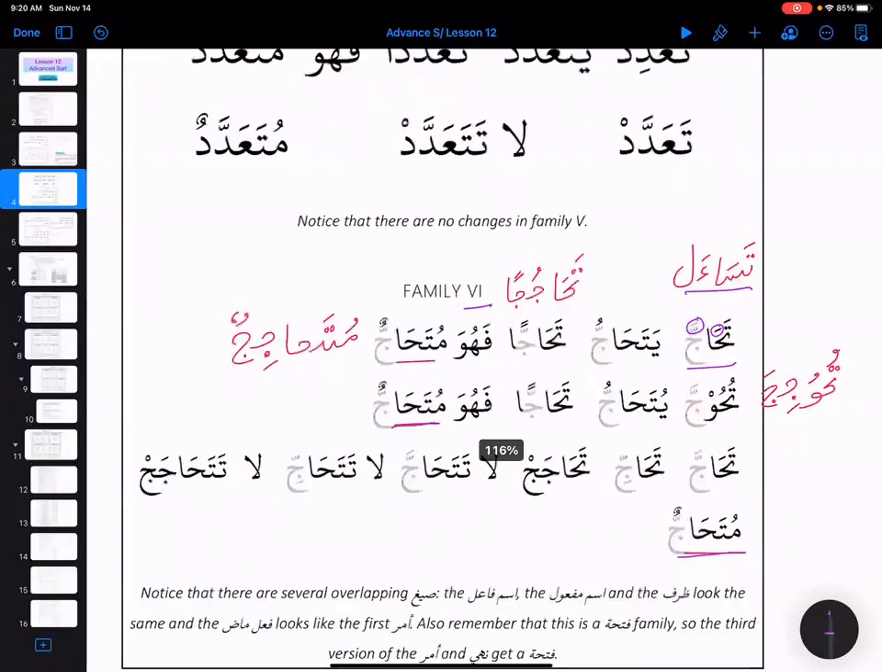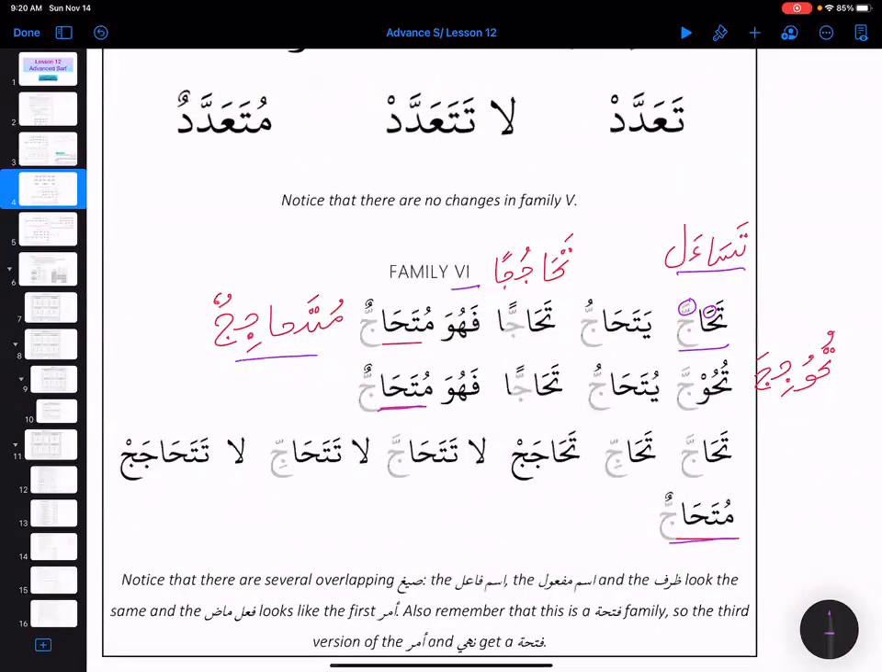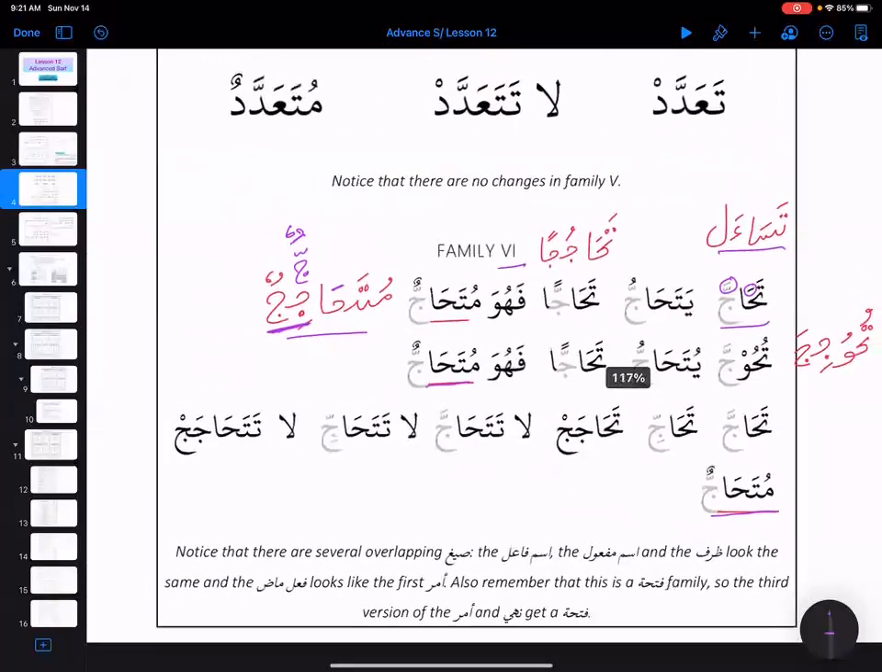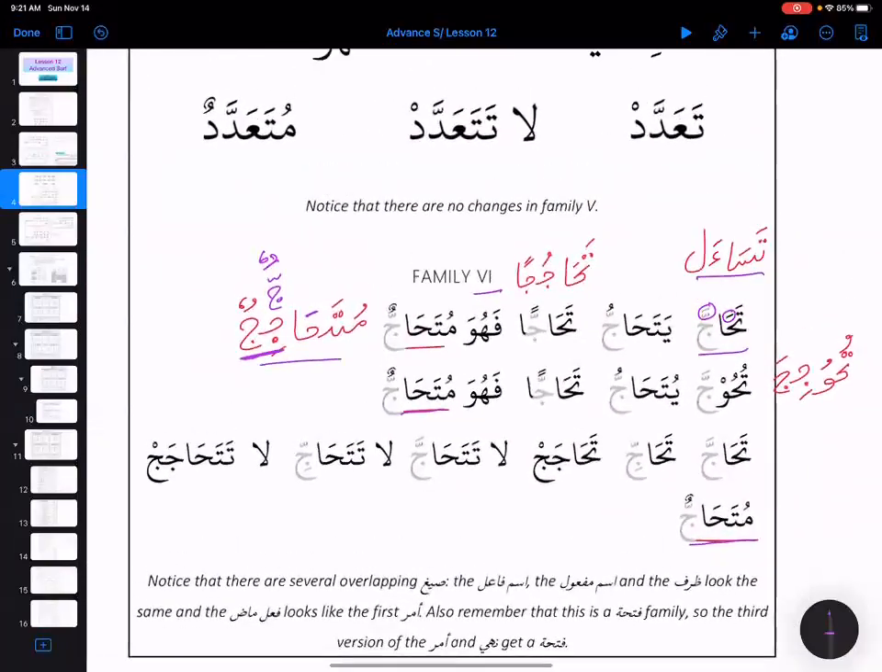Because actually it is mutahajijun, right? So mutahajijun, we are fusing them together and there is fatha, right? So it will just remain the same. What we are doing is just giving it a shadda and this is how it becomes mutahajjun, right? So tahajja, yatahajju, tahajjan. Now what do you guys notice over here? We are supposed to have the sa'ulu, right?